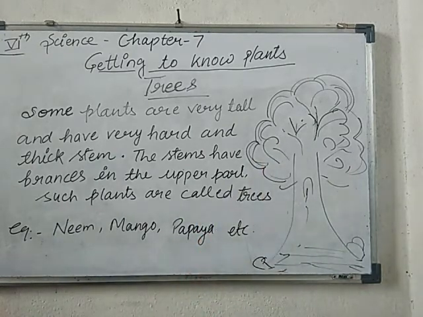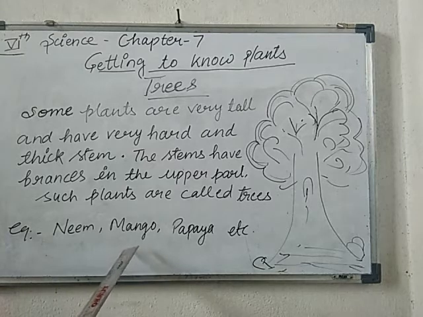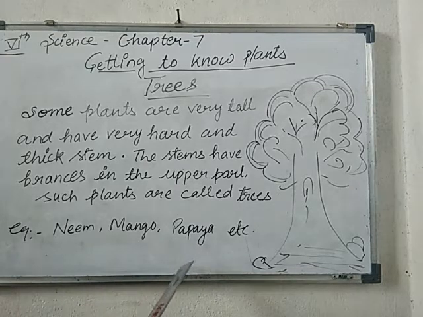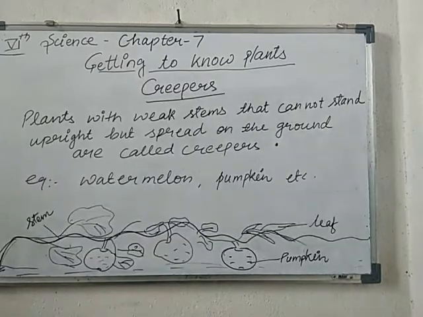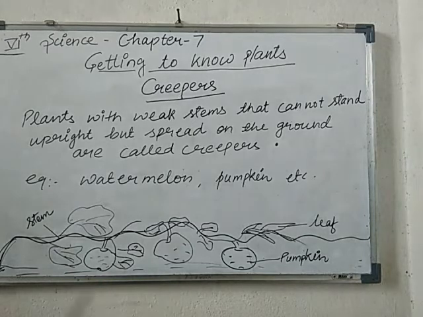You have definitely seen them very often. Now what will be the example here? Neem tree, mango tree, papaya tree. Here I have given lots of examples that you can take from your life. Later we will discuss some more classification of plants. So students, these were some different forms of herbs, shrubs and trees.